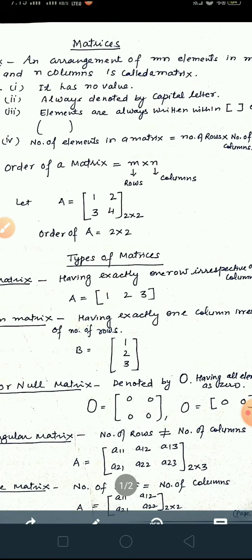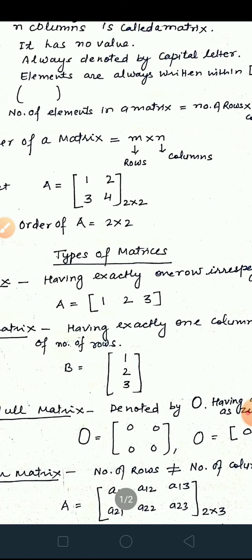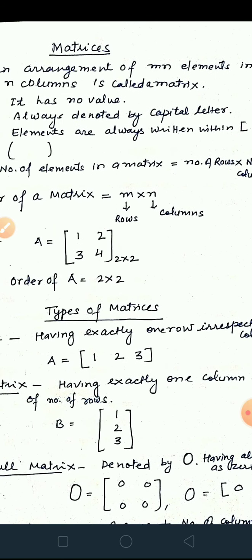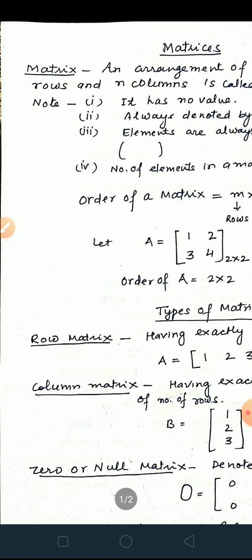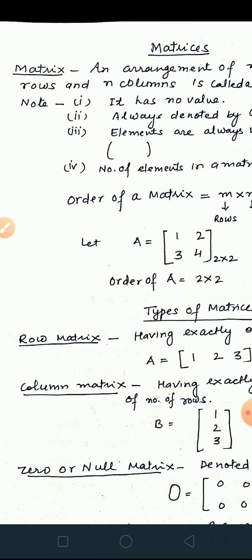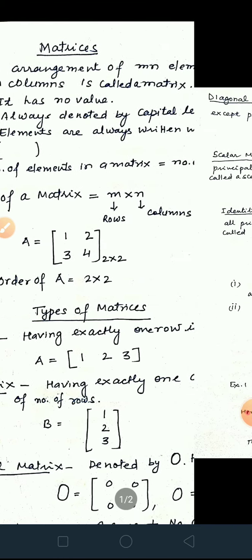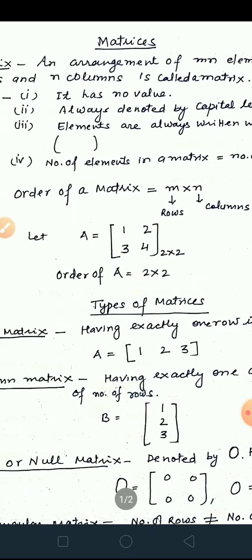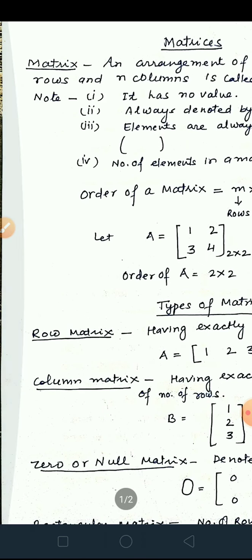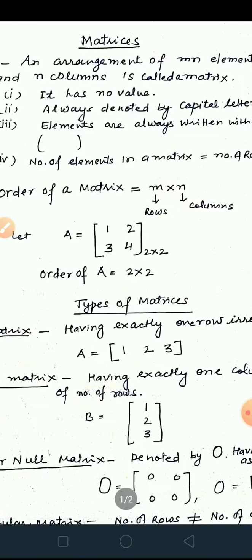Matrices is the plural of matrix. Simply, if we write plural of matrix, that will be matrices. Now the definition of matrix: an arrangement of mn elements in m rows and n columns is called a matrix.